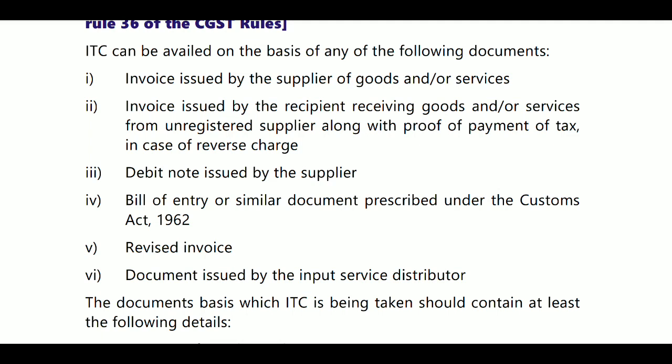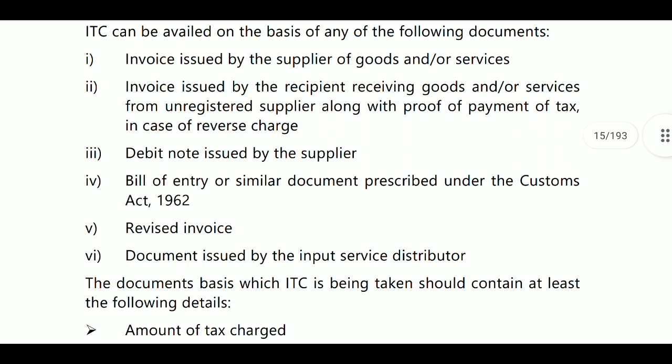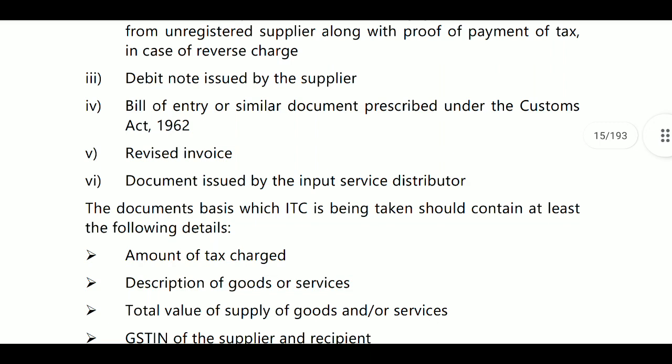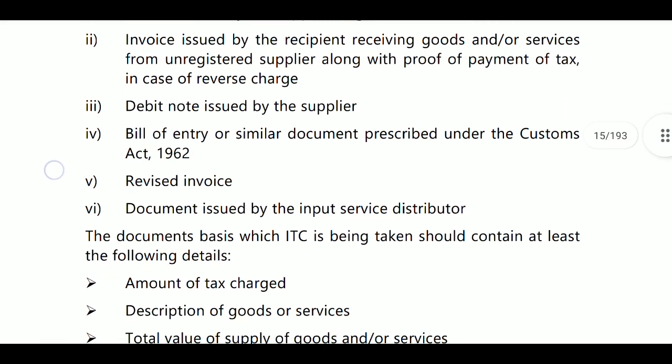Next, a debit note issued by the supplier. When we are talking about input tax credit, the debit note will come. Next, a bill of entry or similar documents prescribed under the Customs Act. If you are a customs related person, you must have the bill of entry, then only you should take the ITC. Next, a revised invoice. If you are changing any invoice, then a revised invoice must exist. Next, a document issued by the input service distributor, who allocates the input based on head office and branches. He is known as the input service distributor. When you have these documents, you may utilize the credit.